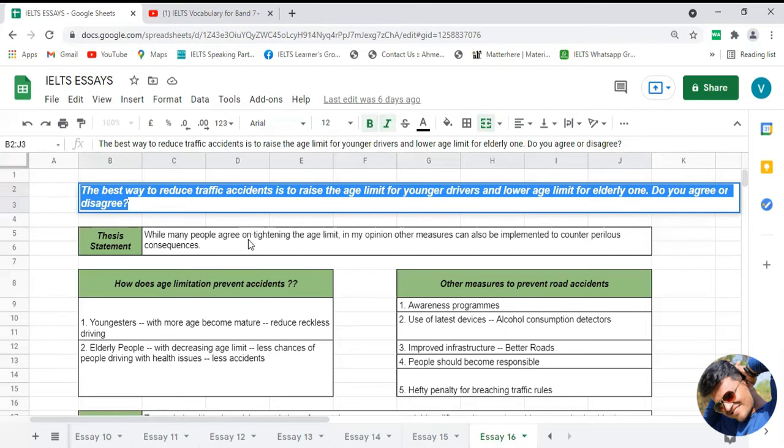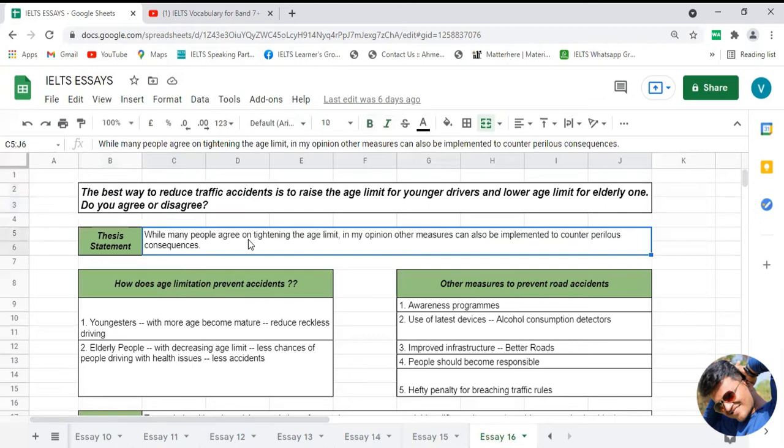Make sure, friends, whenever you write any agree-disagree kind of essay, always try to be diplomatic, because it will give you an opportunity to write about both views. And in that case, the chances of repetition of content will be quite less, and having good band scores will be quite more.